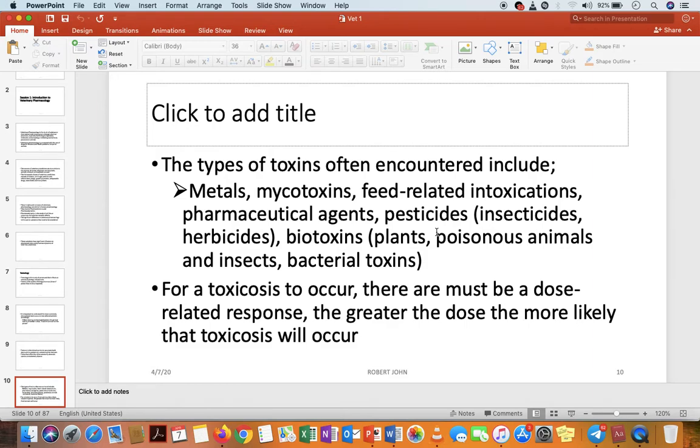Toxins operate like drugs. Toxins provide effects like drugs. And in talking about the effect of a drug, actually we are talking of a dose-related response. So even your toxins operate in the same manner, dose-related response. The greater the dose, the more likely that toxicosis will occur. That means a dose determines the strength or the amount of toxicosis that the animal will encounter after access to a certain toxin.